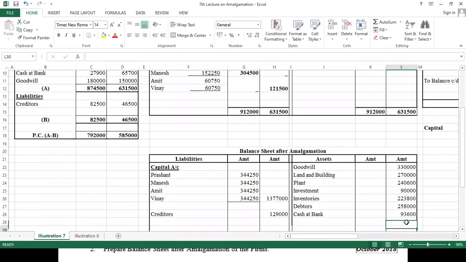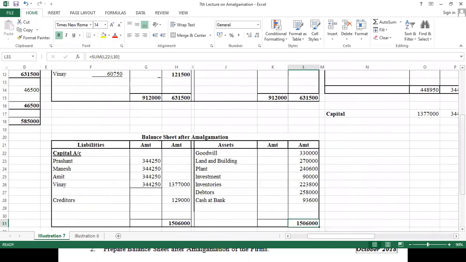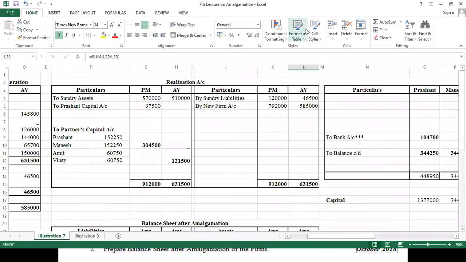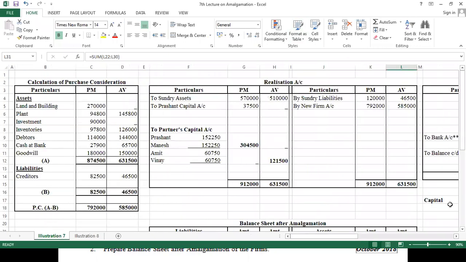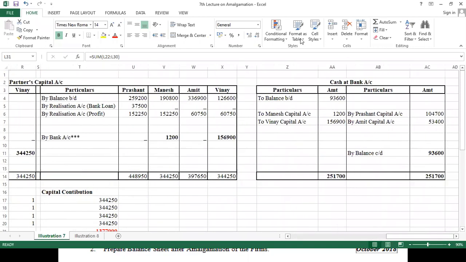93,600. Now let's see. Yes, our balance sheet got tally. I think you people won't have any problem here in doing this particular problem. The problem was very simple. Only thing is that we have to do very carefully. Okay. If you people have any doubt, difficulty, please let me know.